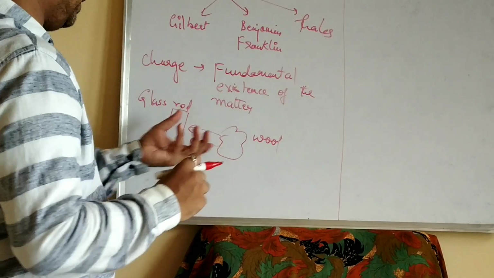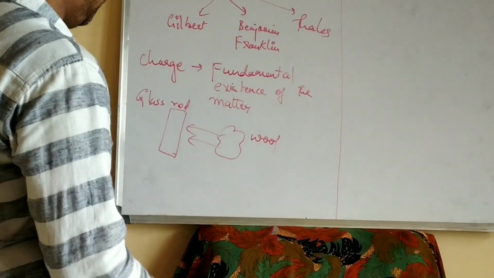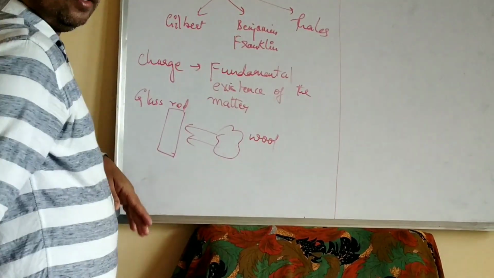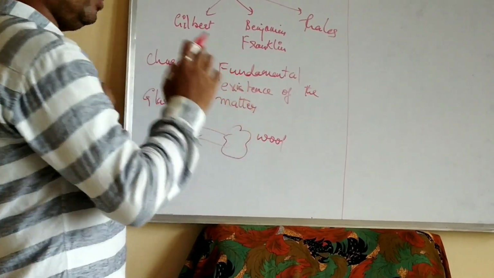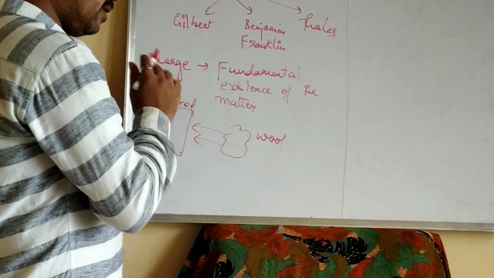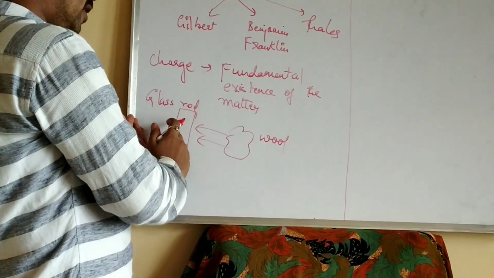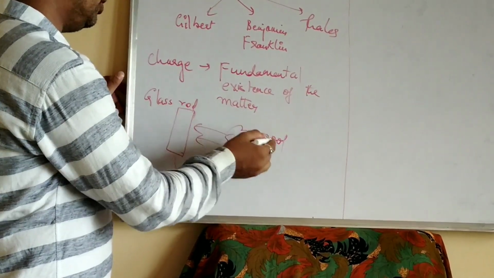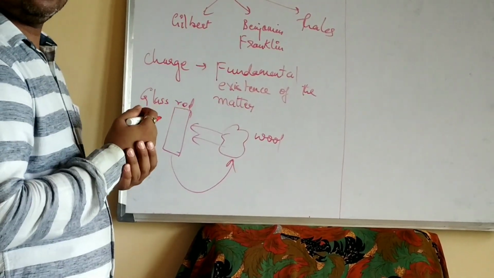So after they rubbed the wool to the glass rod, after a few minutes they could observe that the glass rod and wool both are said to be charged, which means the glass rod is charged as well as the wool. Before that, the glass rod had some charge, right? Now that amount of charge was transferred to wool. The charge got transferred from glass rod to wool while rubbing, which means a transfer of charges took place.